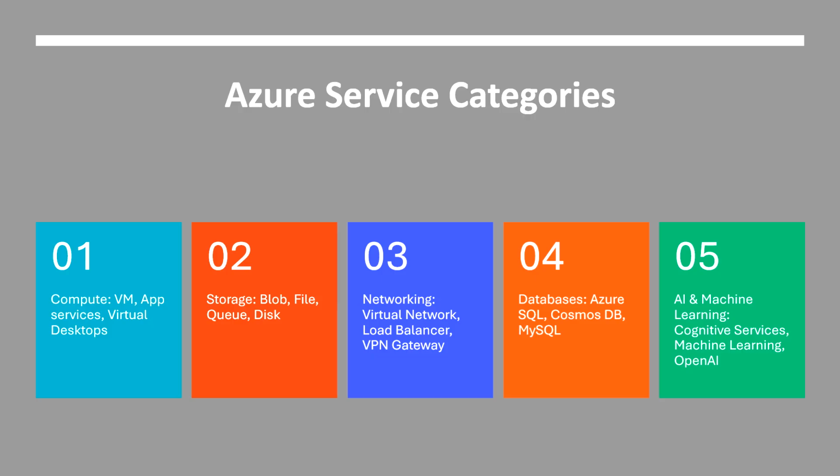Networking, with virtual network, load balancer, and VPN gateways as examples, is about connecting resources and users through virtual networks. Databases like Azure SQL, Cosmos DB, and MySQL are a few examples. AI and machine learning are for cognitive services, machine learning, and OpenAI, along with the Internet of Things, analytics, and DevOps tools. These categories give users flexibility to build complete end-to-end solutions.